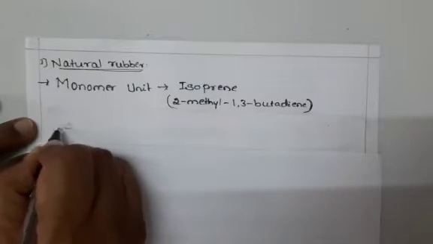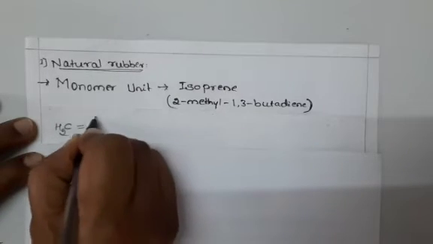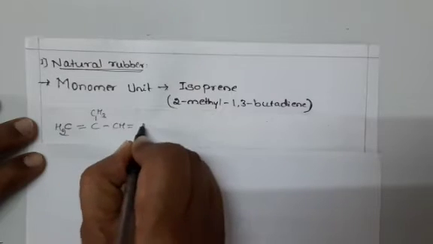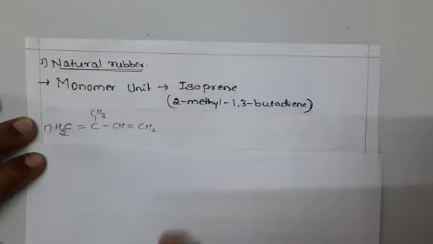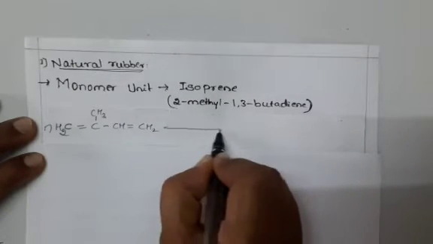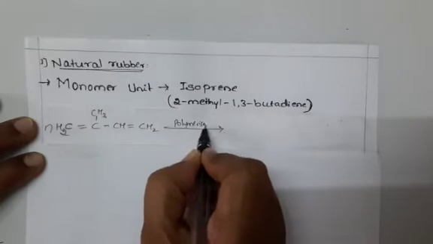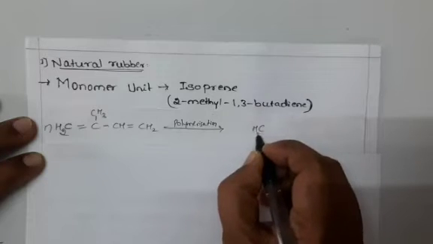That is CH2 double bond C(CH3) CH double bond CH2, taken n times. This isoprene on polymerization gives natural rubber.